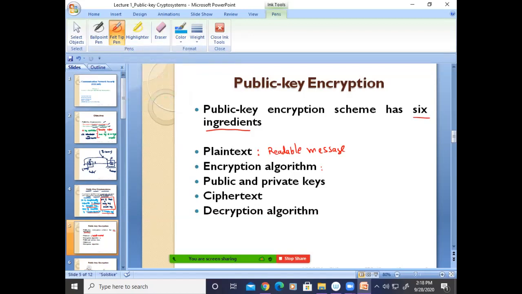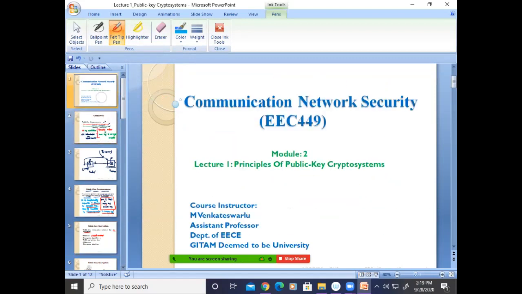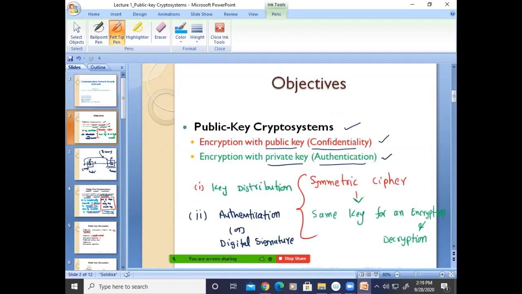Encryption algorithm means we have some mathematical transformations or substitutions. In the symmetric case, we were using substitution or transformation techniques to convert plain text to ciphertext.